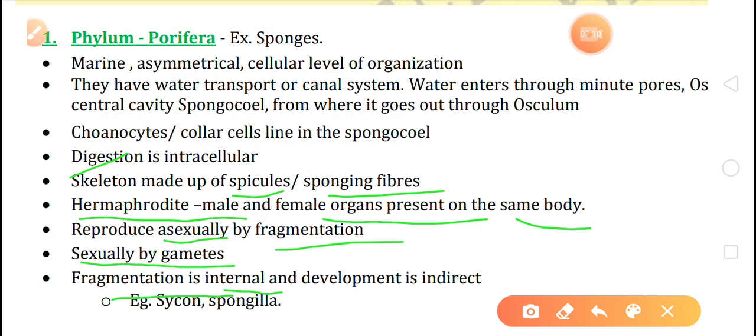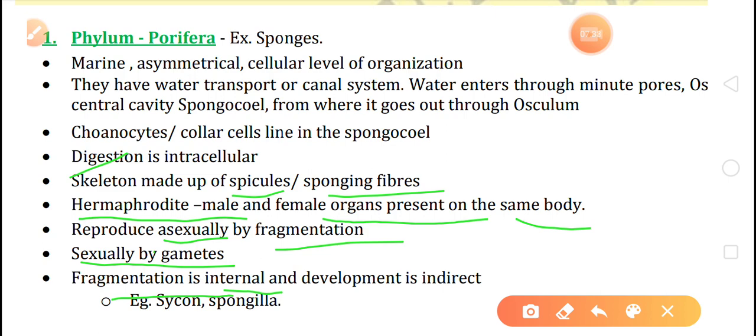So that means indirect. Clear? They do have a larval stage. So the fertilization is internal and development is indirect. Okay children, clear about this? So this is about the Porifera.